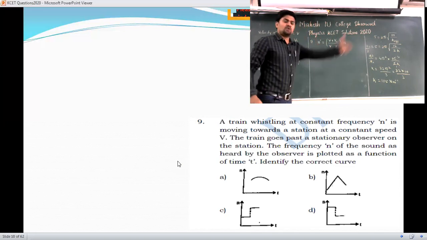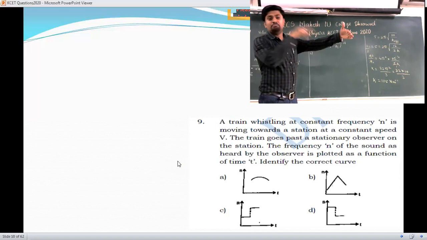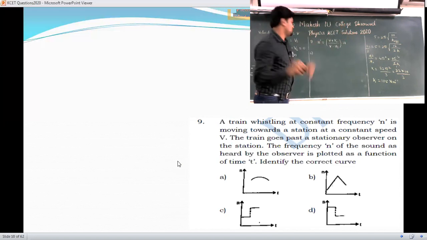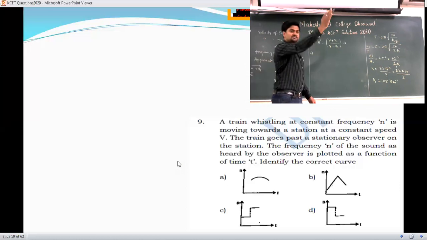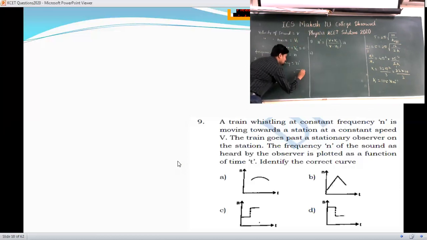So as it moves forward, its frequency compared to that of the listener decreases. Here, the train is passing the listener. Here the source has come here, and that name I will write as s dash. But here the source is moving away from the listener. As it is moving away from the listener, I will take the velocity of the source as negative.